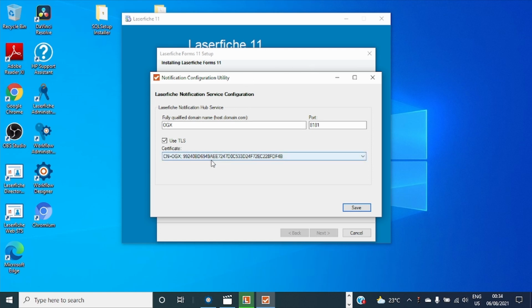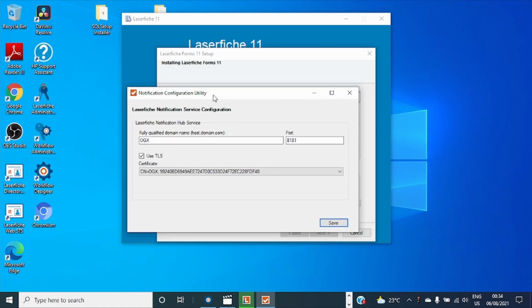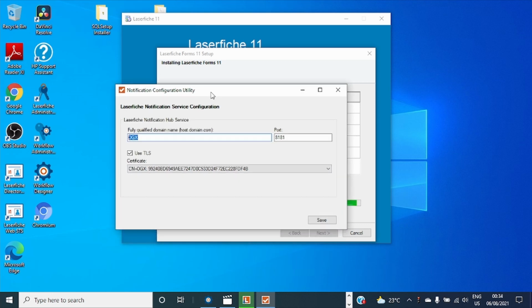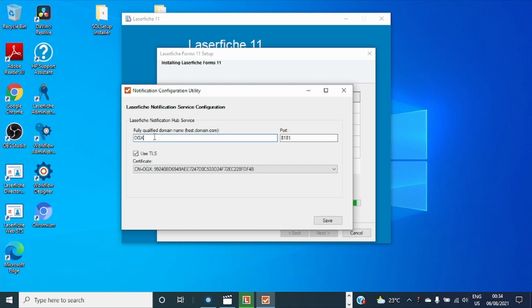And this is our self-signed certificate that we already installed. So, the notification configuration utility. This port is available, and this is a fully qualified domain name. Because my machine is not added in any domain, this is a fully qualified domain name.